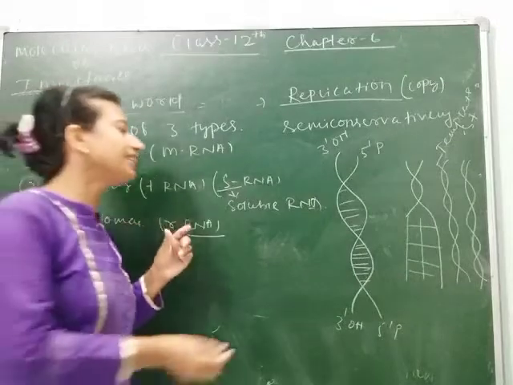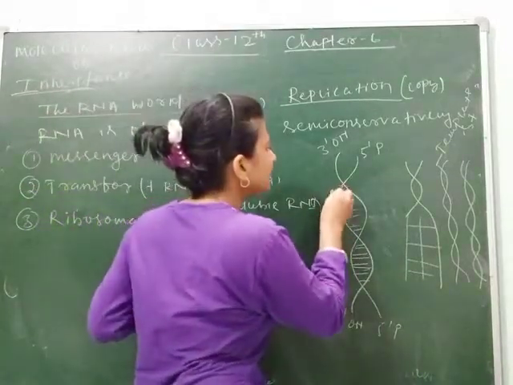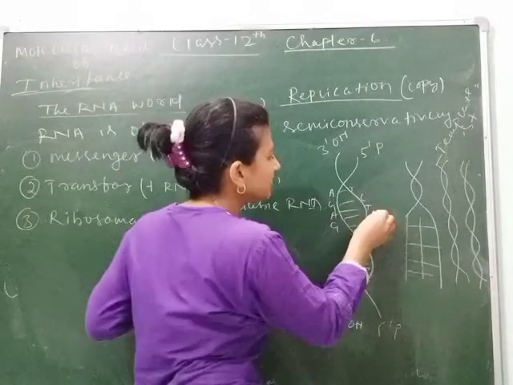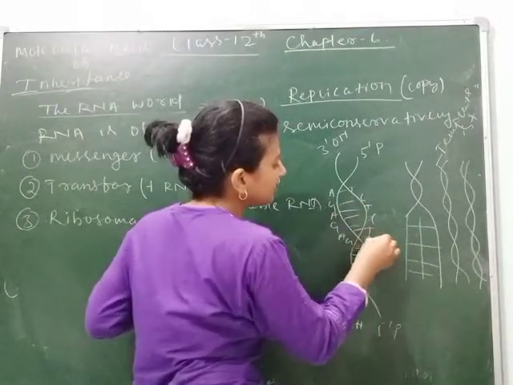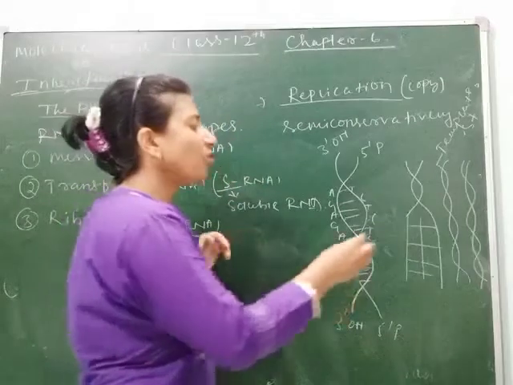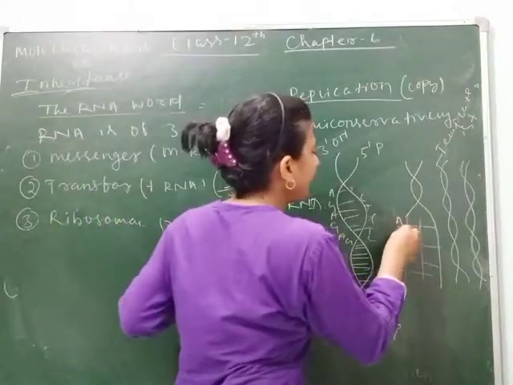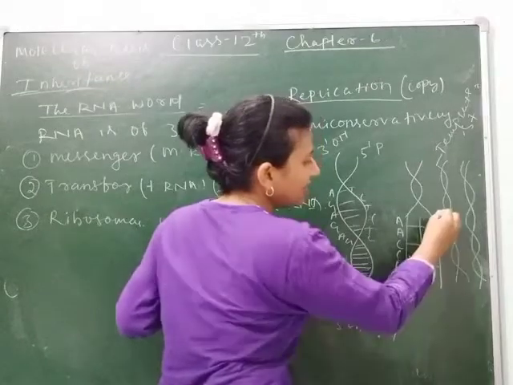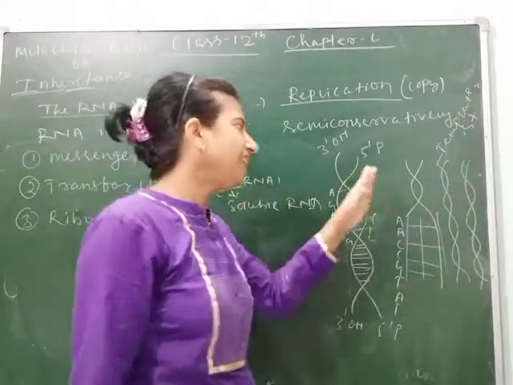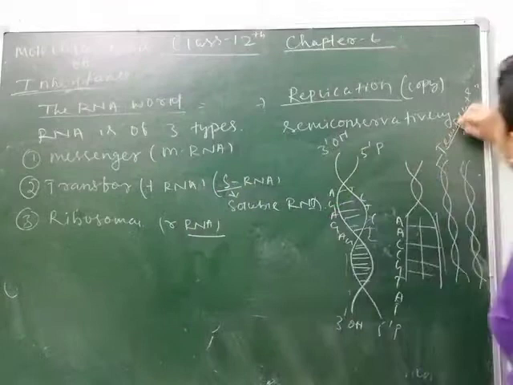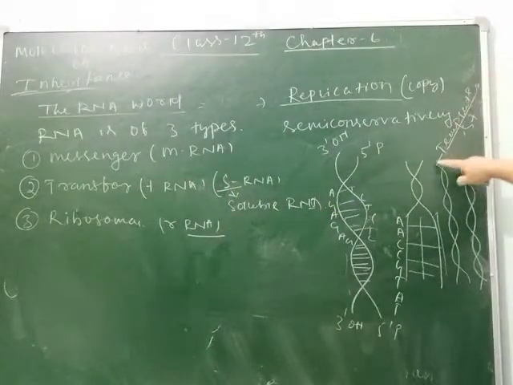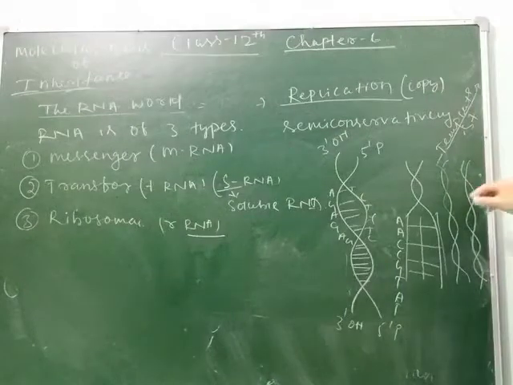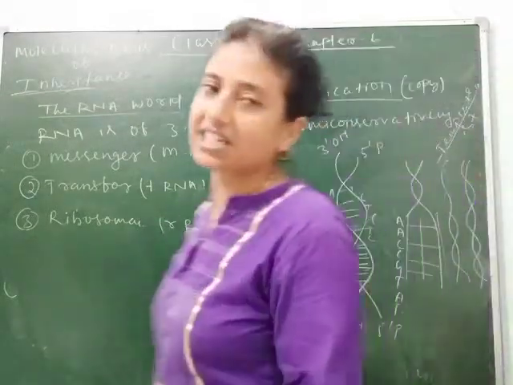During its replication, the base pairs are arranged, means A, T, G, C, A, T, G, C, A, T, G, C, and so on. So when this opens, maybe A, C, C, G, T, A, T, C. So when it divides, I have told you, one acts as template strand and the next strand formed to make a complementary strand is called as coding strand.